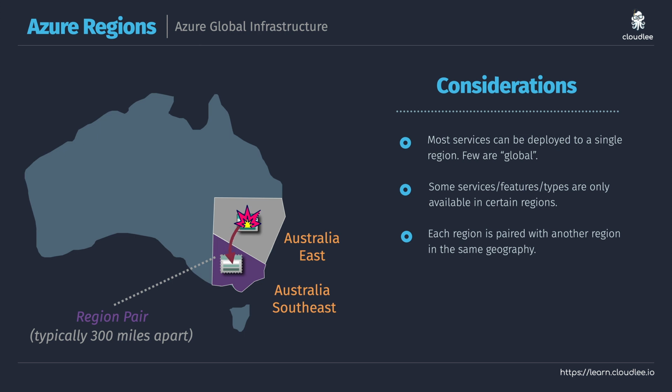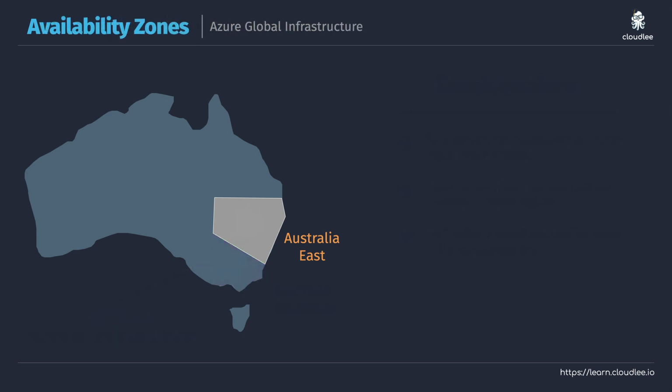Okay, everybody, so that's Azure Regions. It's a location that you pick where you are going to deploy your services to. Each service gets deployed to a region, but you might deploy multiple copies of your service across multiple different regions as well. Now, you might have noticed mention of something called AZs, and that's a feature called an availability zone. So let's have a chat about what they are now, because they are just as important to know about as regions.